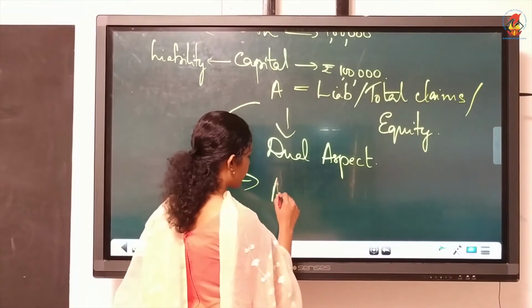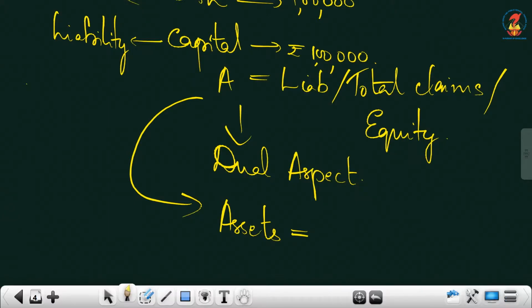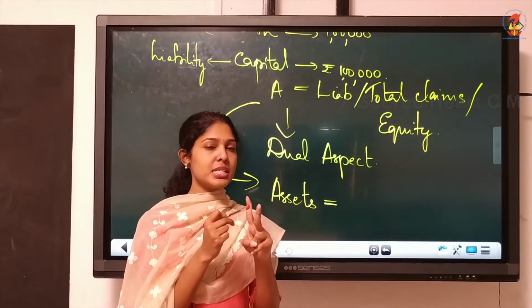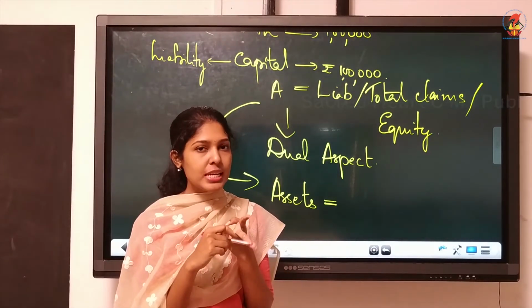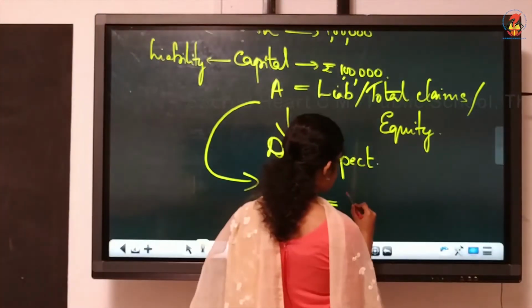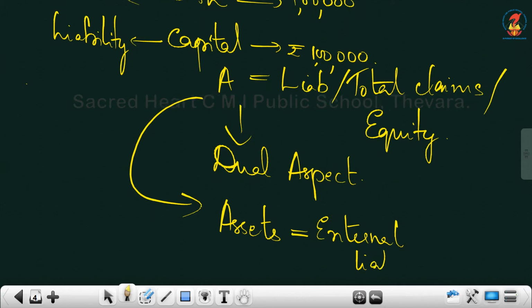Now, so assets is equal to, this liabilities section we will expand. Total liabilities can be the sum total of, we have discussed two types of liabilities, internal liability and external liability. So total liabilities is the sum total of external and internal liability.